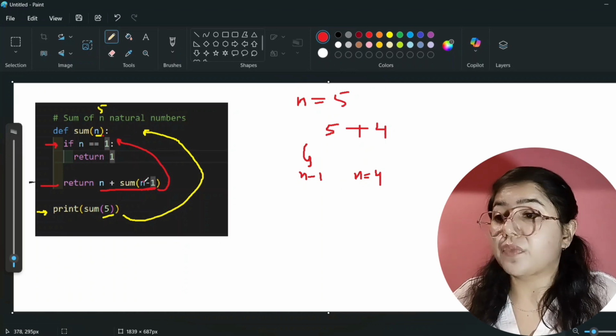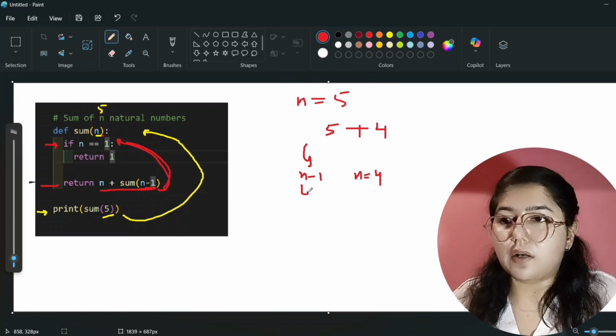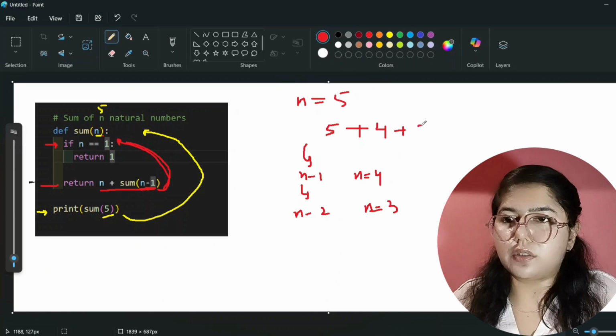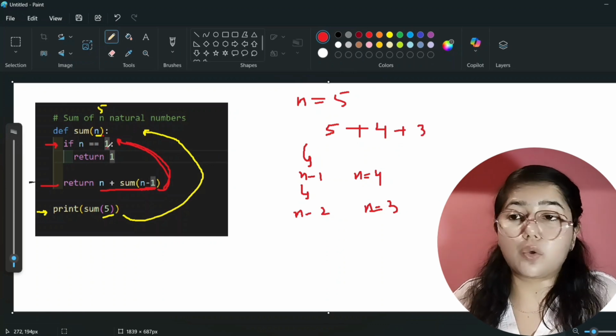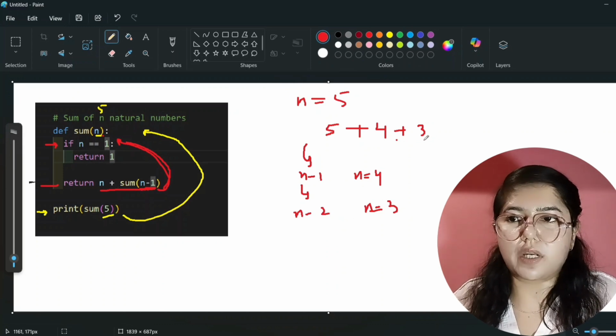Okay, so now again it will call this function for n minus 1. Again a call is going from here to here for n minus 2. And what will be the value currently of n? That will be 3, right? So it will add 3 here, and it will check is n equal to 1. No, it is not 1, it is 3. Okay, so it will add in that, which I have told you, that 4 plus 3.